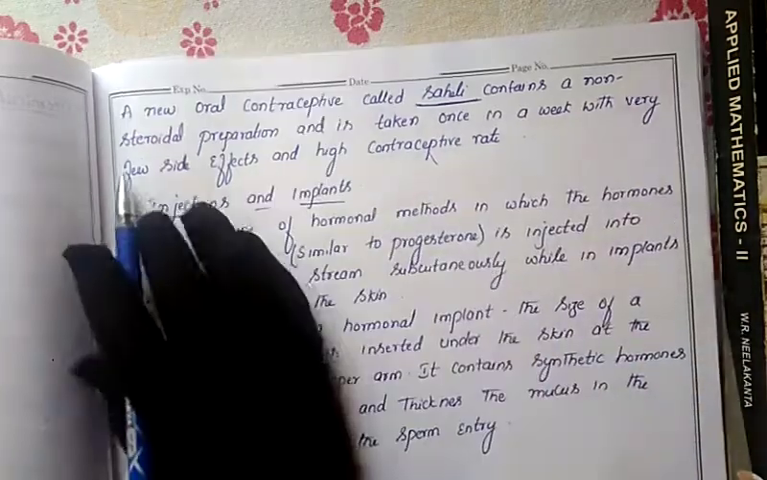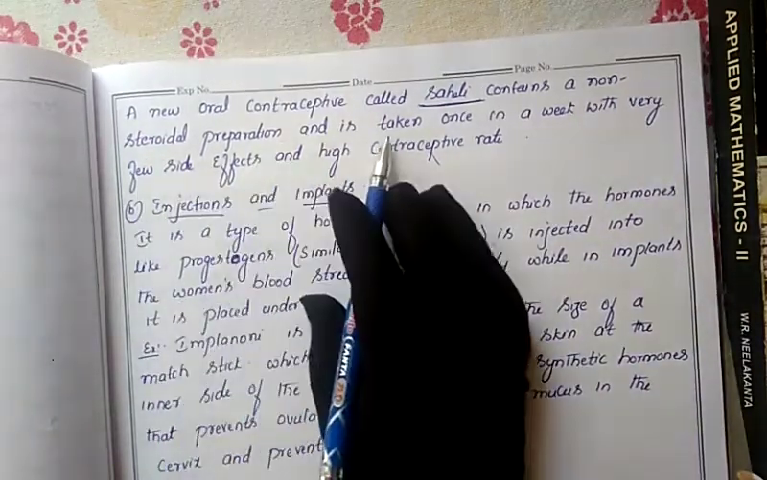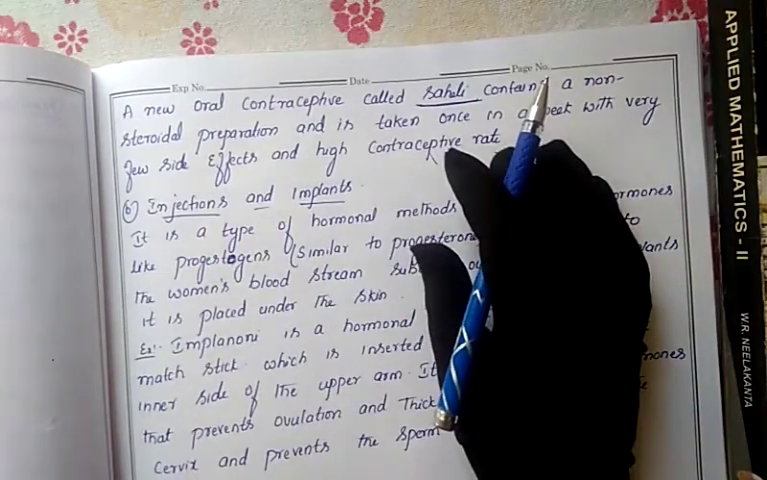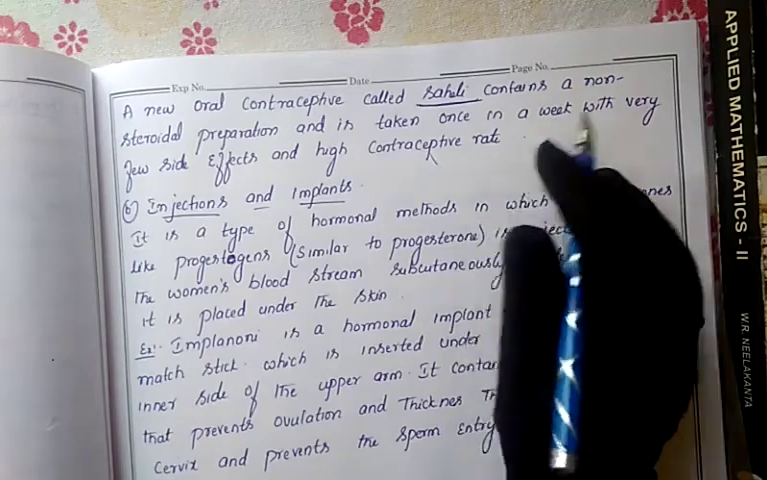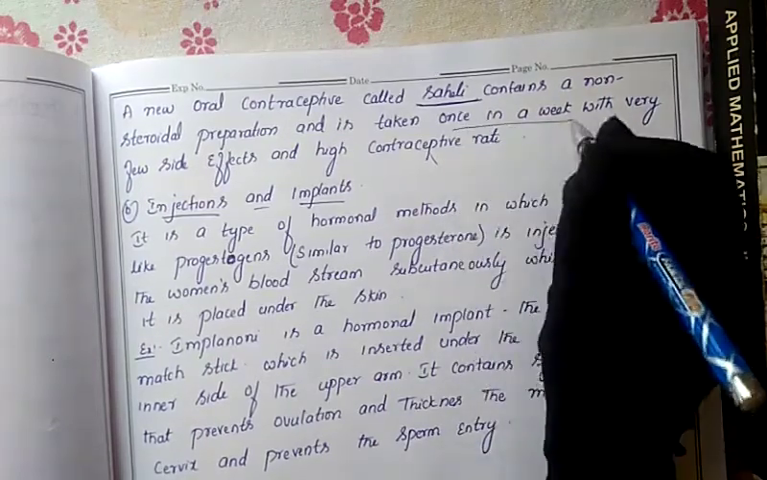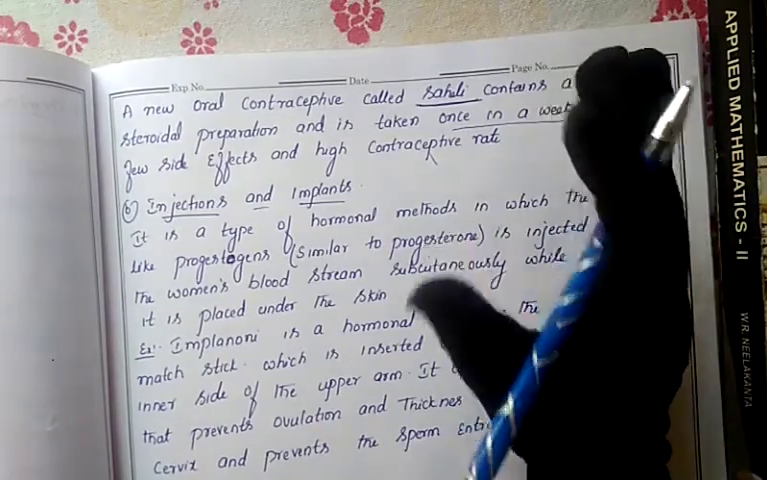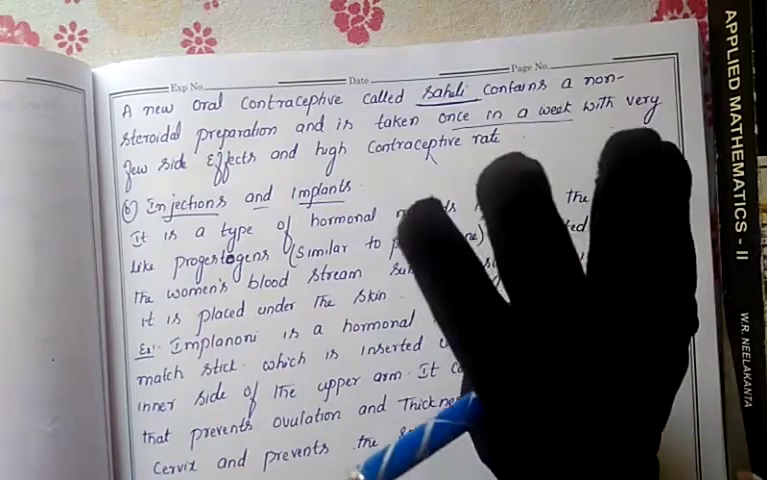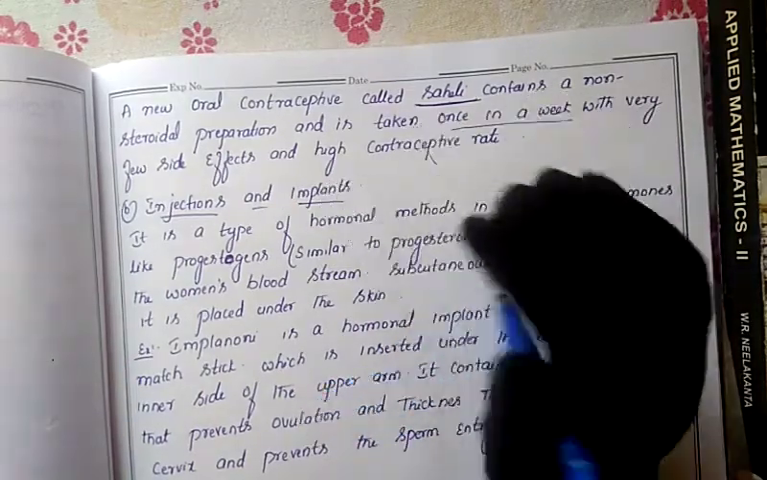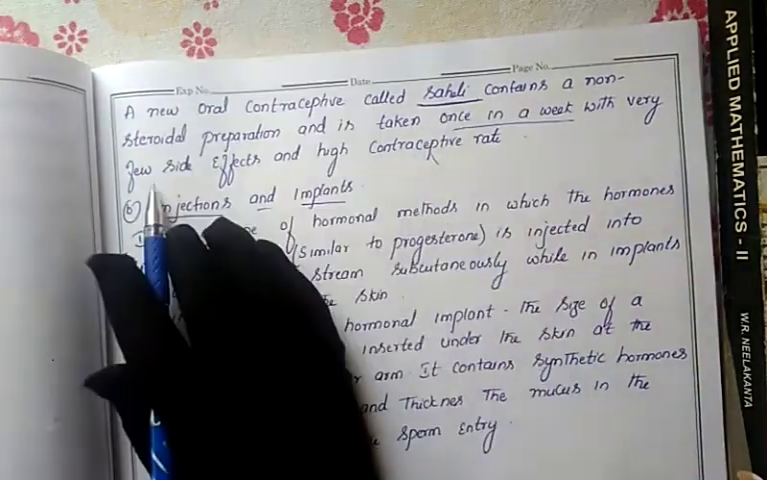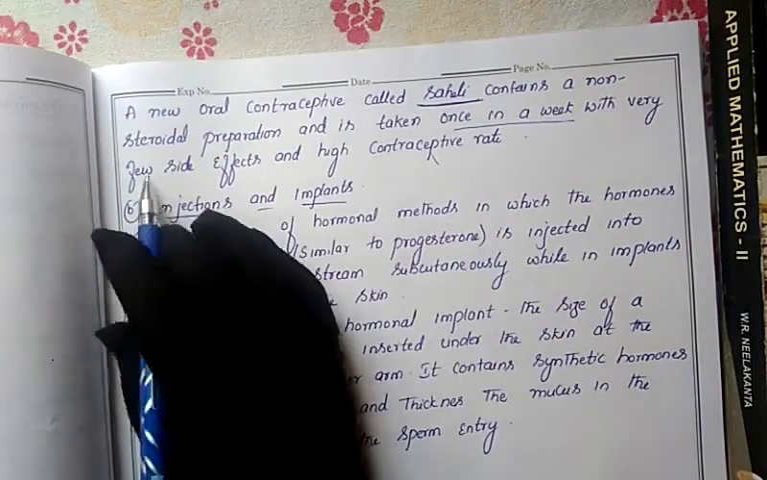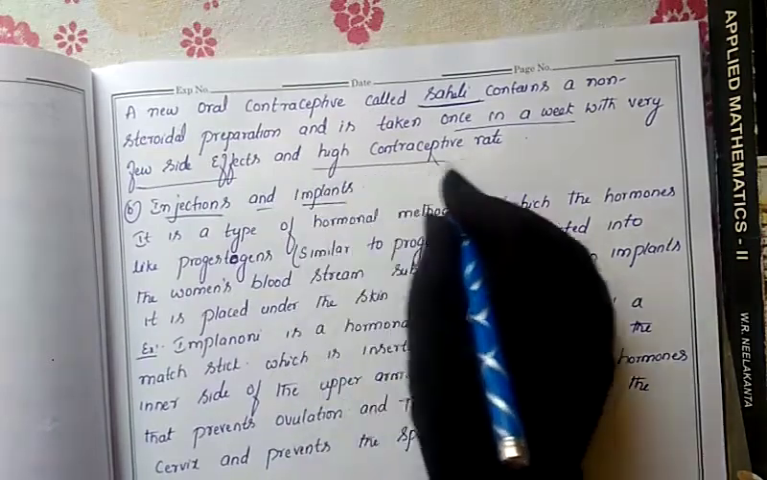It contains a non-steroidal preparation and is taken once in a week. Mala-D and Mala-N are taken monthly, for 21 days, but these tablets are taken only once a week. In 1 month there are 4 weeks, so the female has to take only 4 tablets. Compared to Mala-D and Mala-N, it shows very few side effects and a high contraceptive rate.